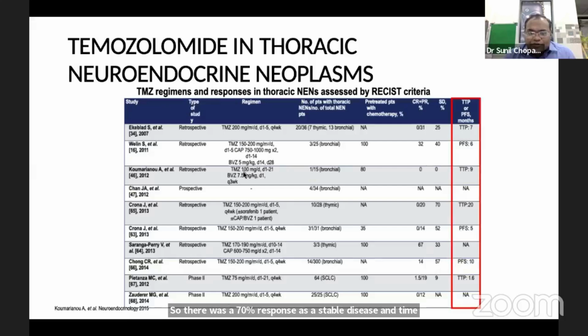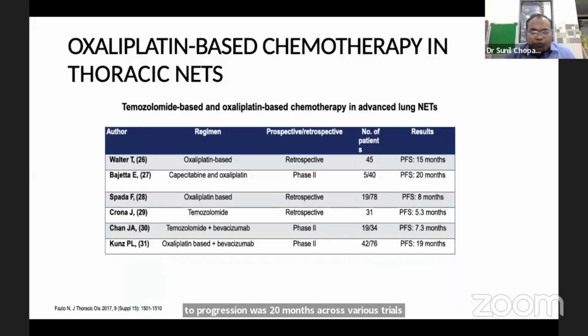Across various trials of temozolomide, there was a benefit in PFS. These are the trials of oxaliplatin-based treatment in advanced lung NAT. Walter T. et al. used oxaliplatin-based chemotherapy in 45% of patients, where the PFS was 15 months. These are other trials where they have used CAPOX, where the PFS was 20 months.